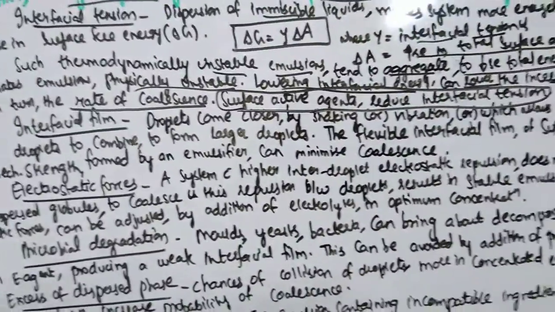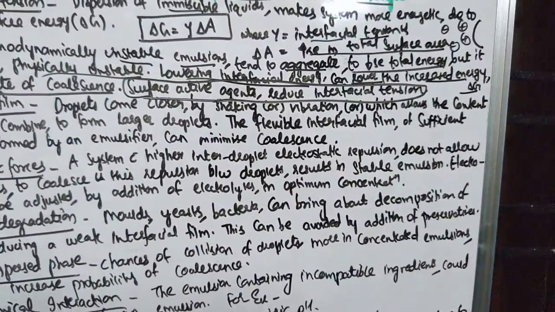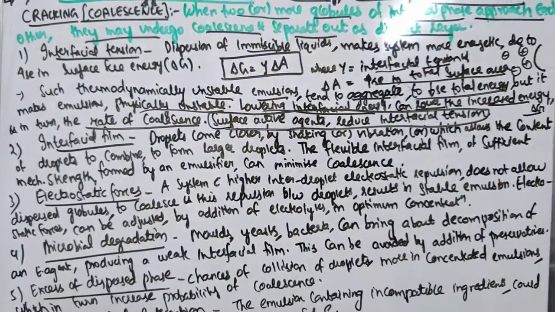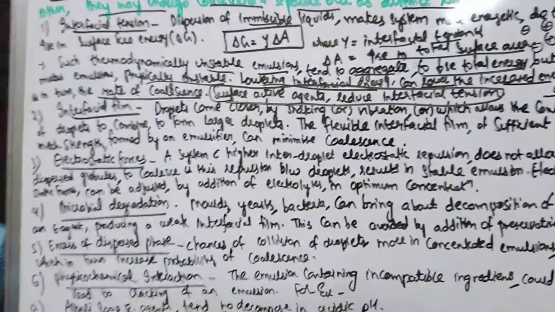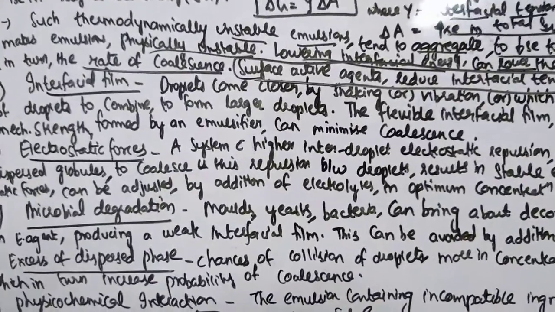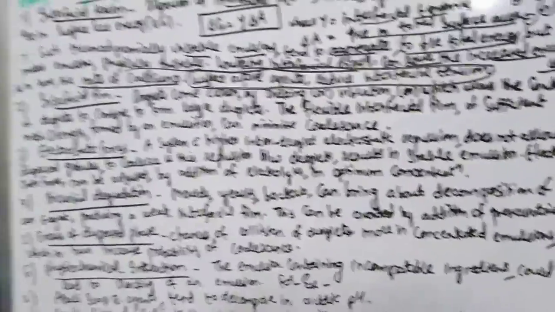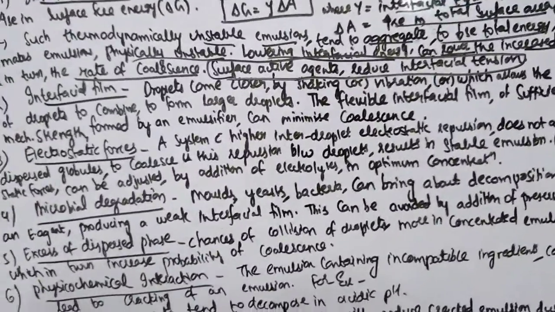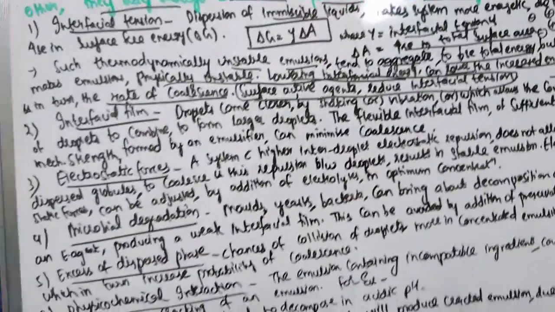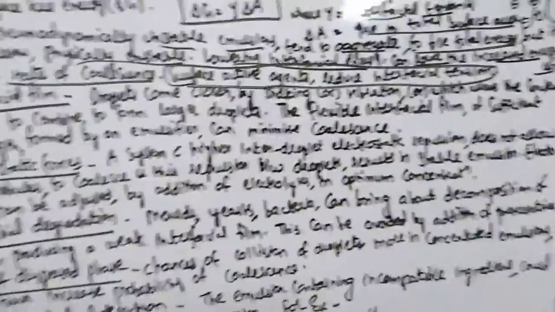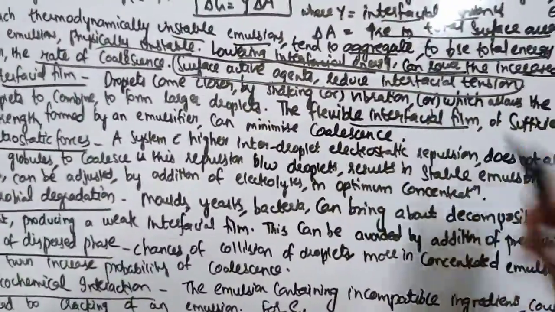Right, next discussing interfacial film. Droplets come closer by shaking or vibration, which allows the content of droplets to combine to form large droplets. So this also we have seen, interfacial film formation. It acts as a mechanical barrier to coalescence. We have discussed it in the theory of emulsion. So droplets, whenever you shake or vibrate, they come closer to form large droplets. If you form a flexible interfacial film, it is formed.